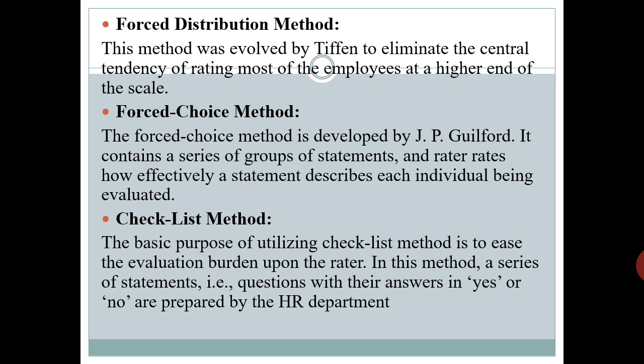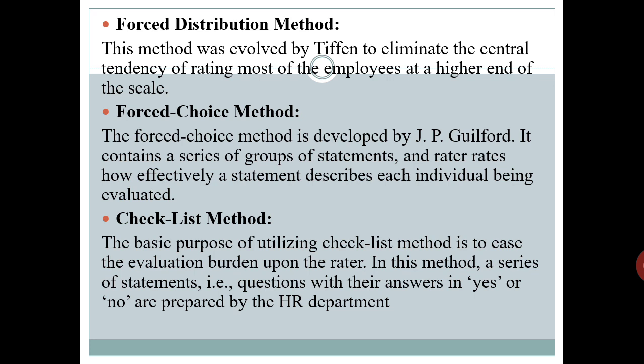Examples of positive statements are: he gives good and clear instructions to the subordinates and can be depended upon to complete any job assigned. A pair of negative statements may be: makes promises beyond his limit to keep, inclines to favor some employees.